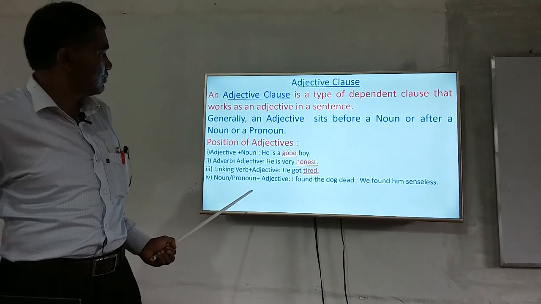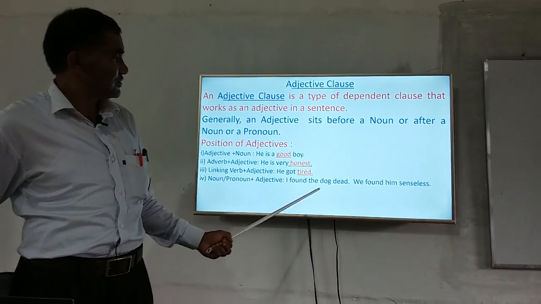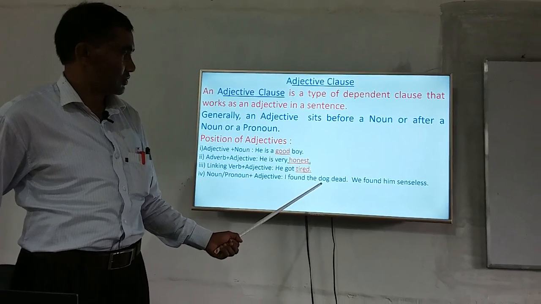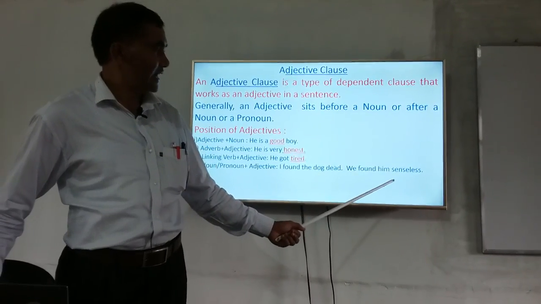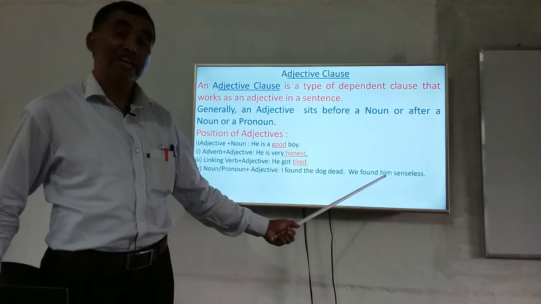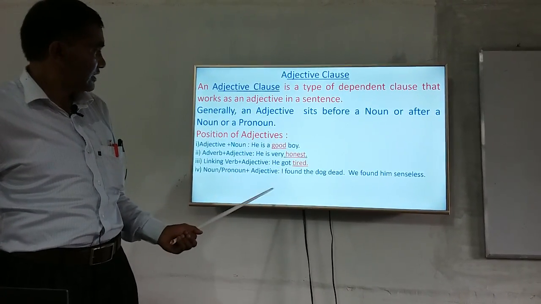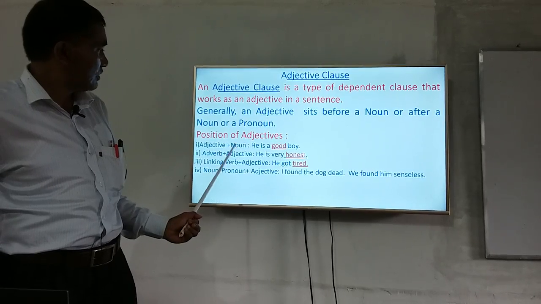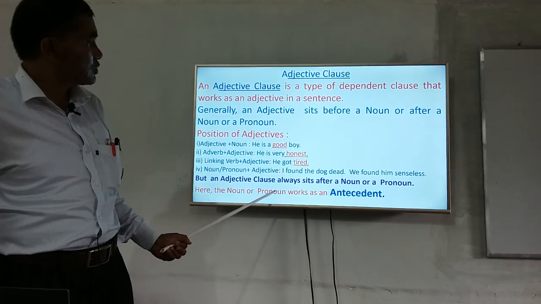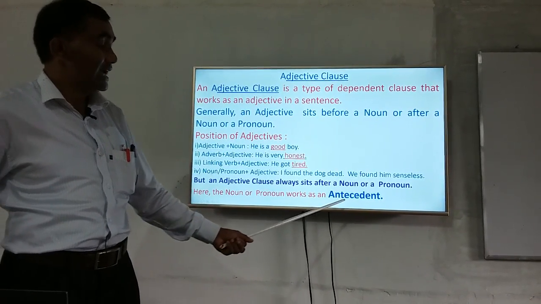Then after noun or pronoun, noun or pronoun plus adjective. I found the dog dead. Here, adjective has been placed after the noun word dog. We found him senseless. Here, senseless is an adjective word which has been placed after the pronoun word him. So, we have already found here 4 types of positions of adjective in sentences. But an adjective clause always sits after a noun or a pronoun. Here, the noun or pronoun works as an antecedent.